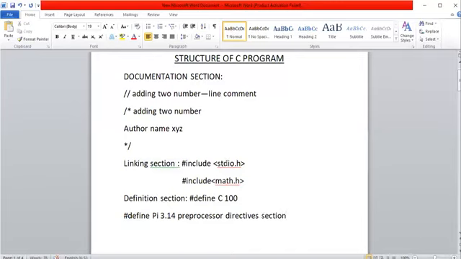Include stdio.h, include math.h, define C 100, or define pi 3.14 are preprocessor directives, because before executing the entire program, the compiler must process these. Wherever pi is there, the compiler must substitute the pi value as 3.14. Wherever C is there, the compiler must substitute C as 100.